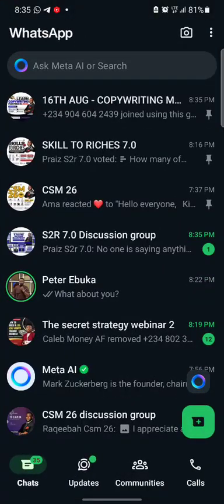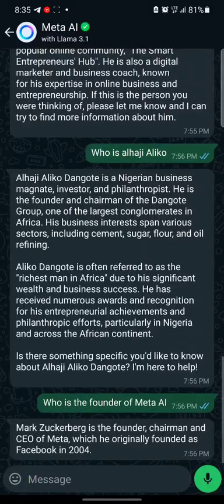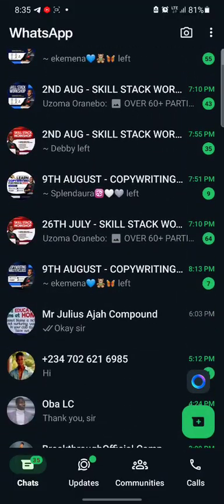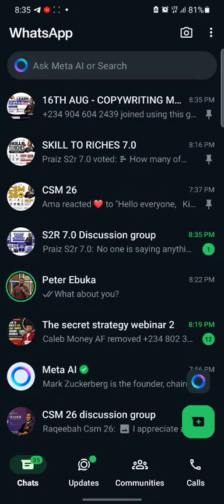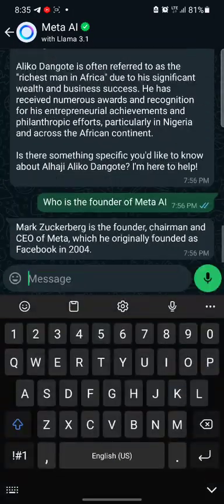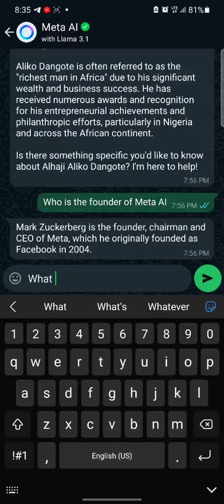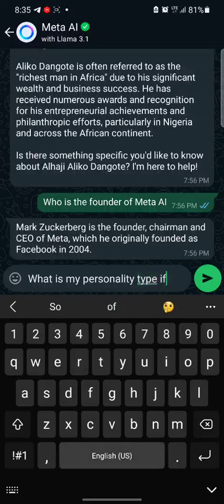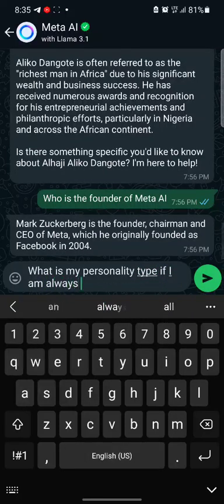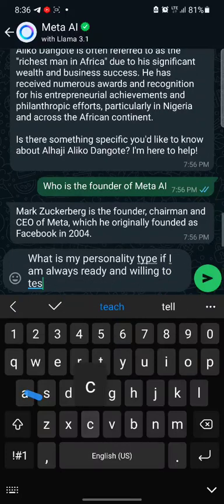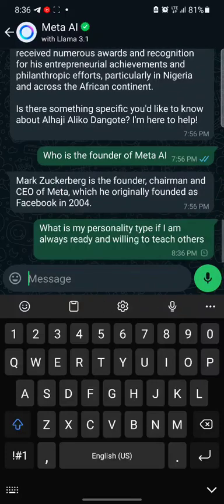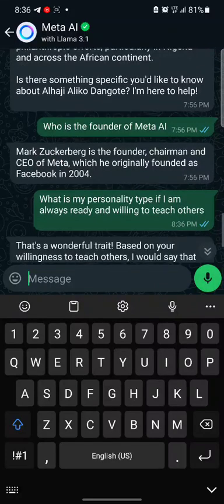So let's also go to WhatsApp and click on this AI, Meta AI. You can also find the app here, but I'm just going to click on this place because I've already done it. You can now type anything here. The same thing you're typing there, you can also type here. What you can now type is, what is my personality type if I am always ready and willing to teach others. You can ask random questions and it does the work for you.